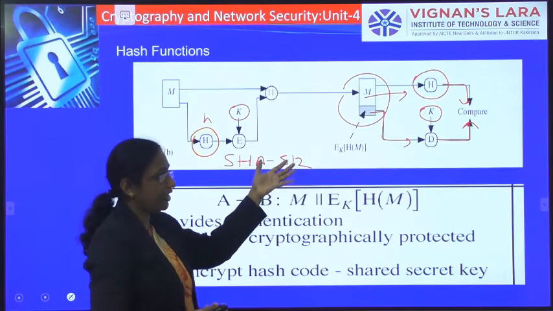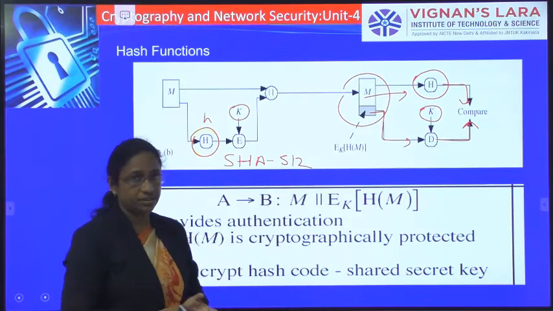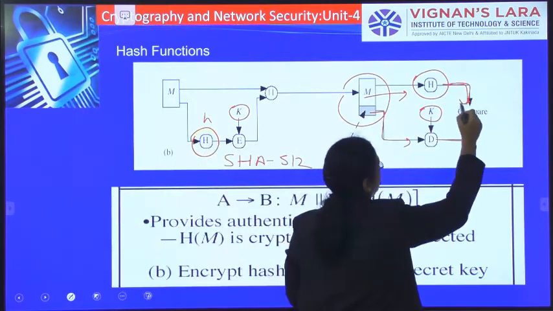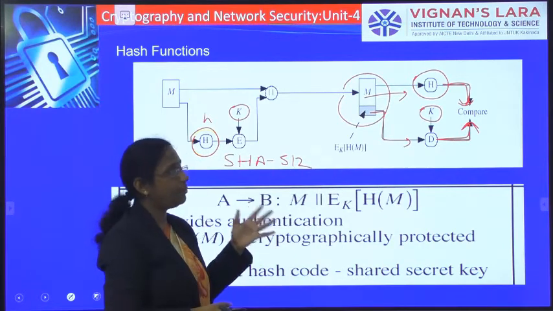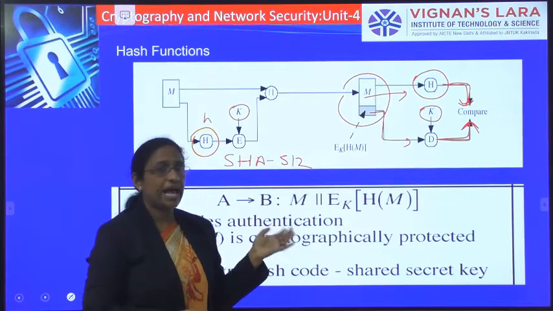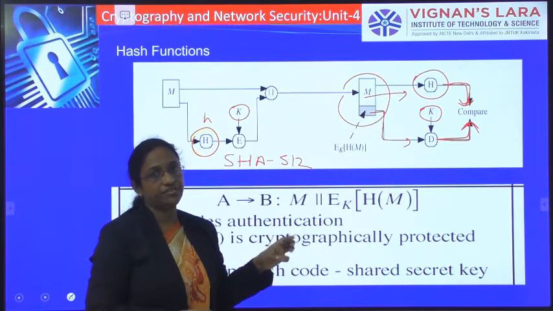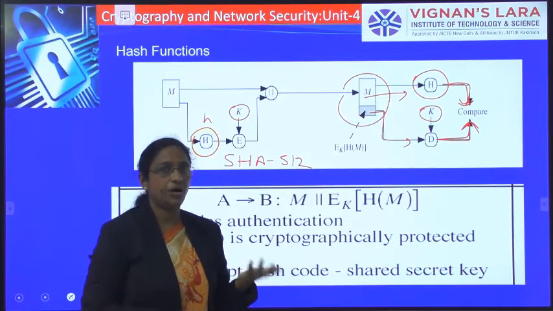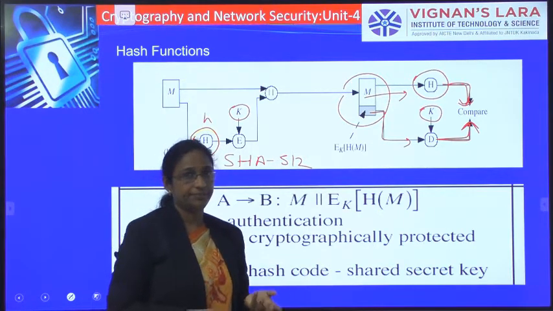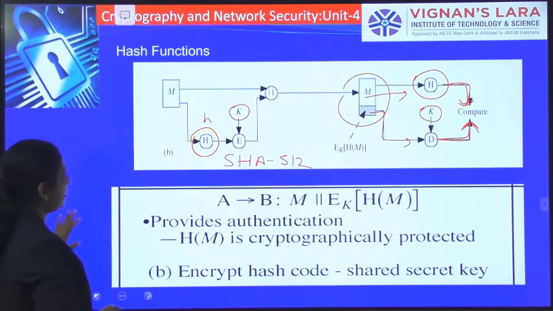If both hash values are same, that means they have received the message from the original sender, and they have received the message with integrity. If both are not same, that means that the message has been altered by some unauthorized person. So that is about the usage of hash function.